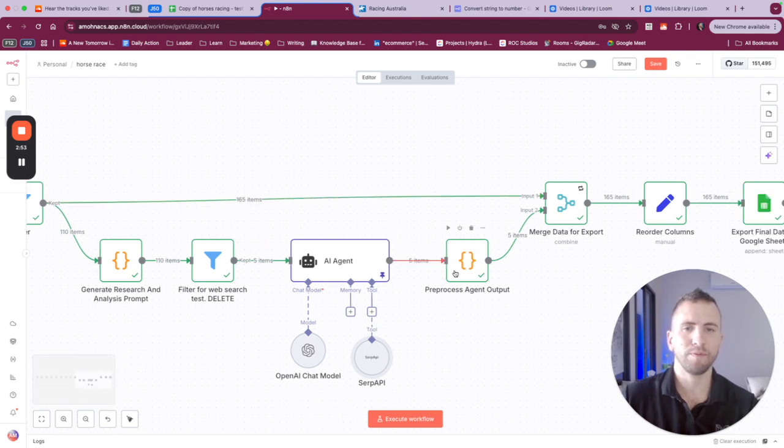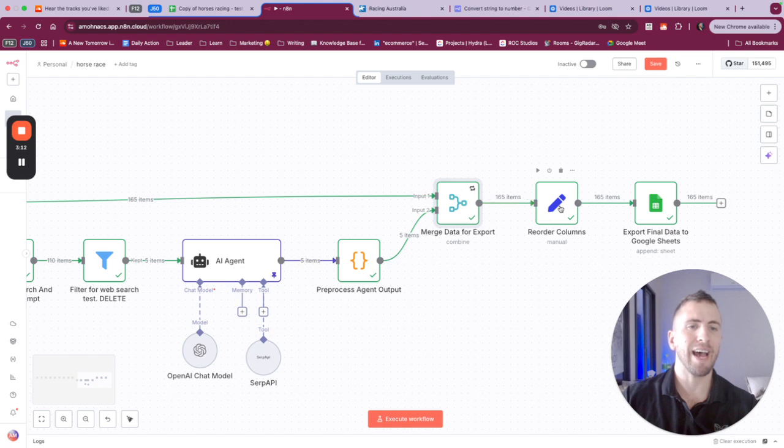And so we process the output, we get the agent response, and we make sure that the actual horse race information and the analysis, the tips that we value so much, are separated from each other so we can parse them together with some of our early parsing data. We set it as a variable so it's easier to manage, and then we export to our sheet.